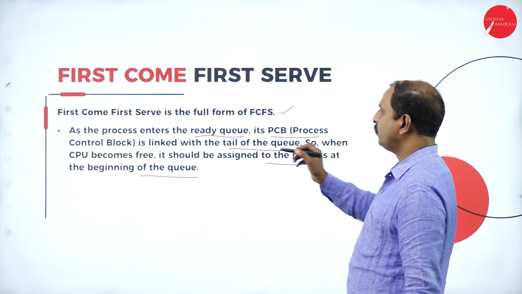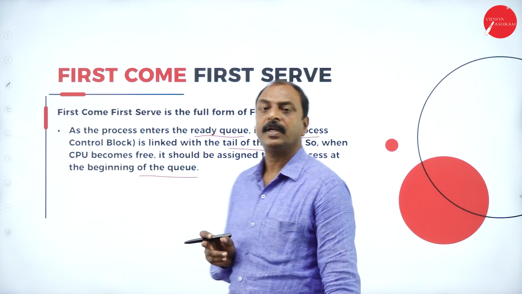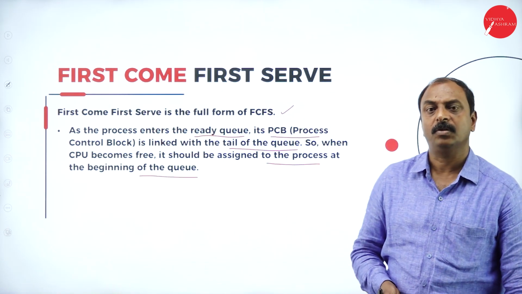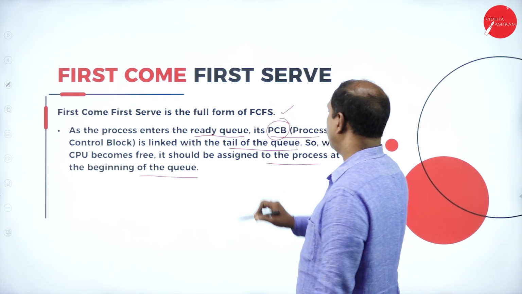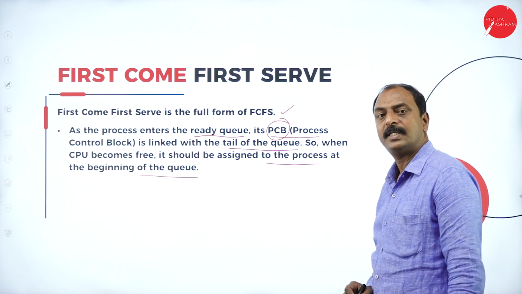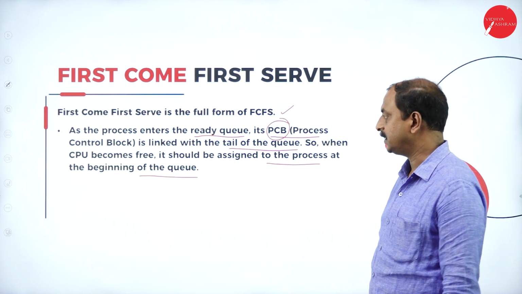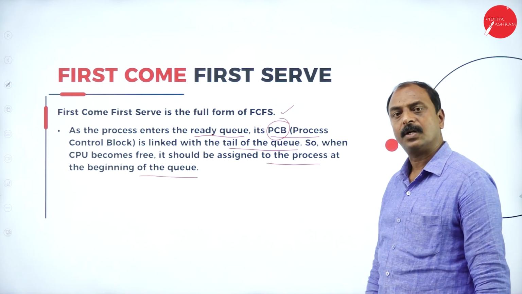This is the first come, first serve scheduling algorithm.